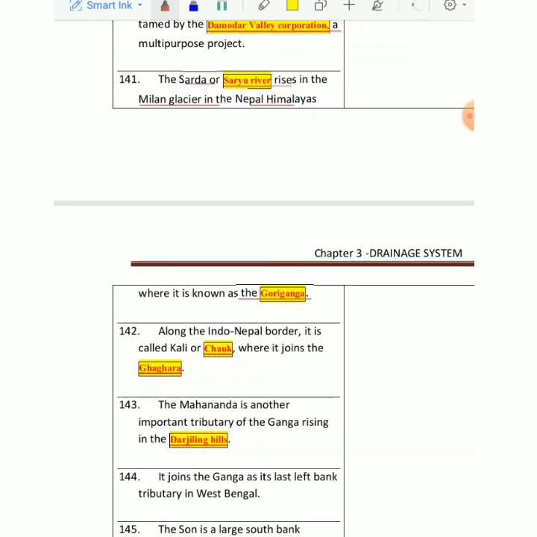So I told you Kali Ganga, then it's Guri Ganga. Though this river mainly you find at Indo-Nepal border, where it is called Kali or Chok, and it joins Ghagra there, right?